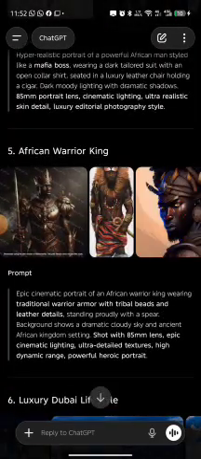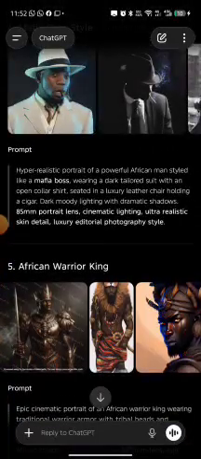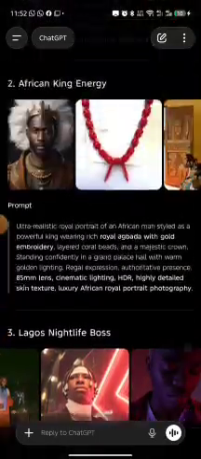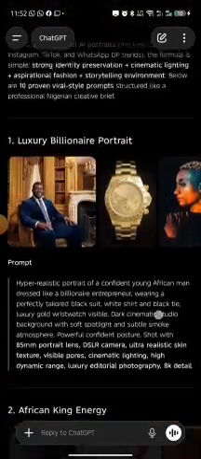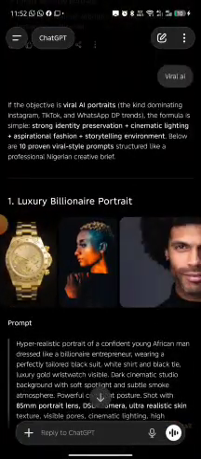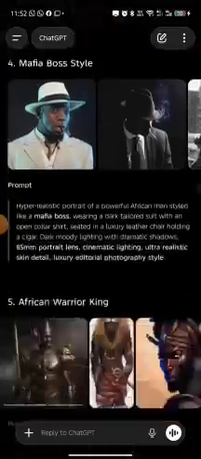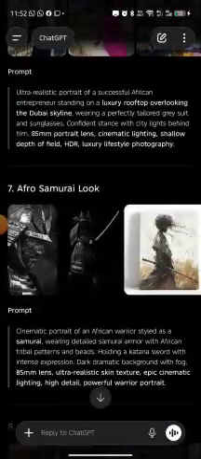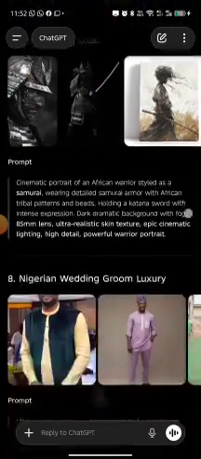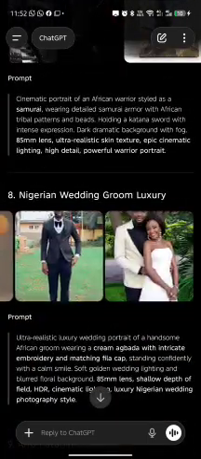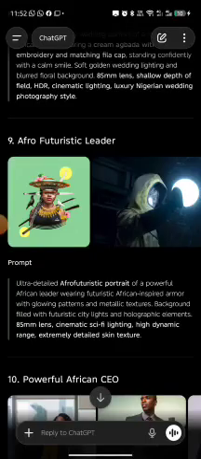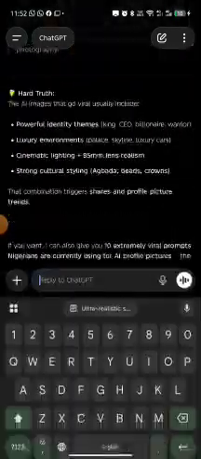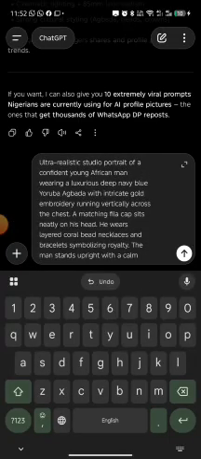This is getting much better than we expected. Look at what it's giving us, prompts to create these images. We will actually test one of these. This is luxury billionaire portraits, this one is Dubai lifestyle, samurai look, Nigerian groom. Can you see all this, futuristic leader?